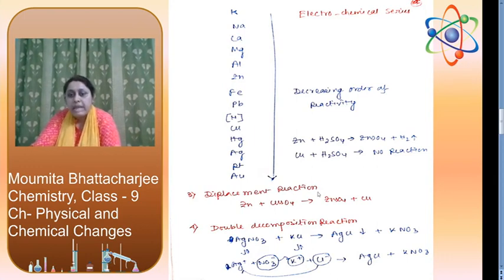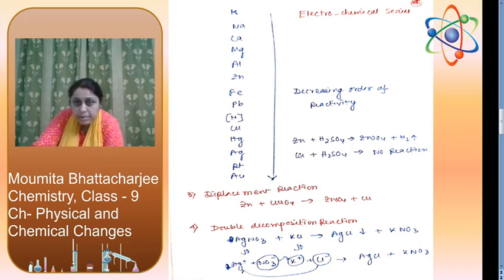Next, displacement reaction. Before going to the displacement reaction, I would like to talk about the electrochemical series. What is the electrochemical series? You can see I have written this series starting from potassium and ending with gold. I have arranged the elements in decreasing order of reactivity. So we can say the topmost, potassium, is the most reactive element and gold is the least reactive. Why am I saying this? Because in a displacement reaction, the more reactive or stronger one can displace or replace the less reactive.